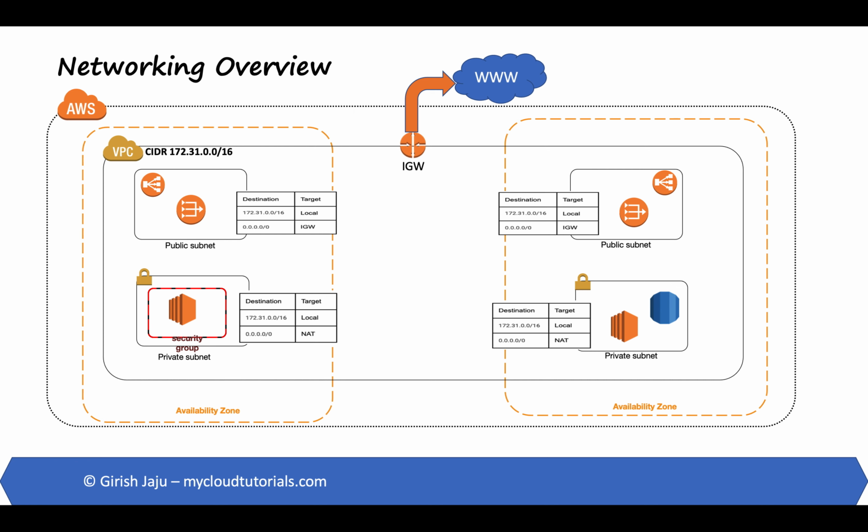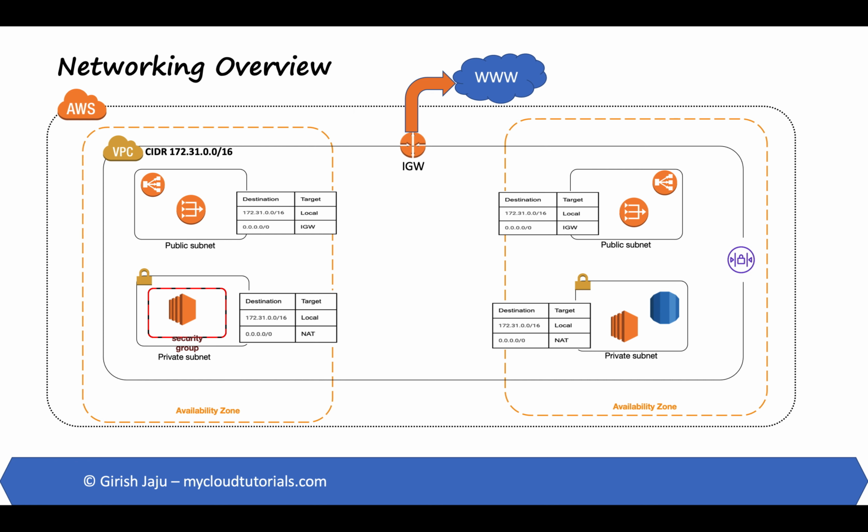Or you can allow SSH access from a particular IP address range, for example, from your corporate data center, etc. You can achieve this by using a security group. The security group rules are stateful. If you are allowing incoming traffic on a particular port, for example 80, outgoing traffic is automatically allowed.